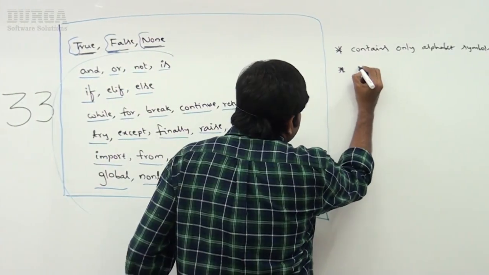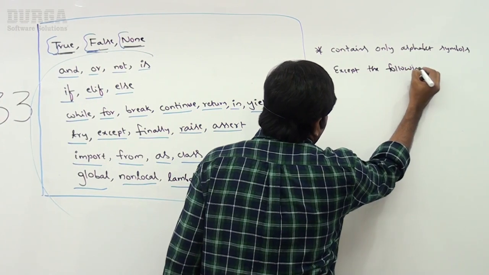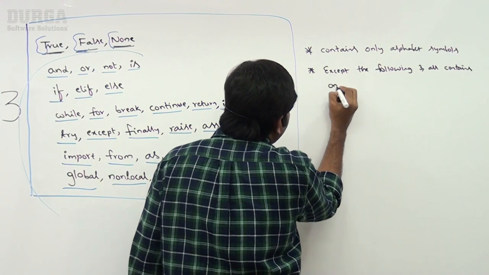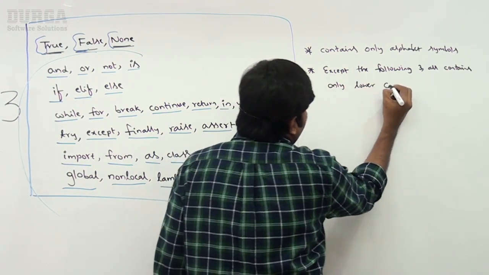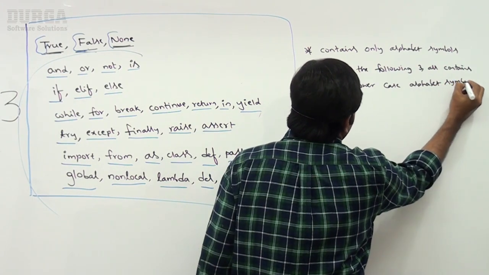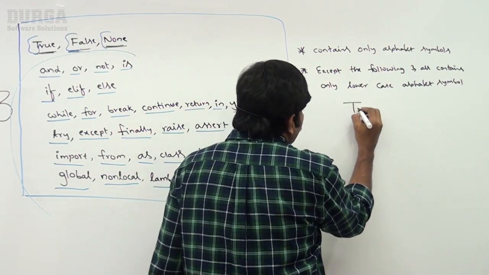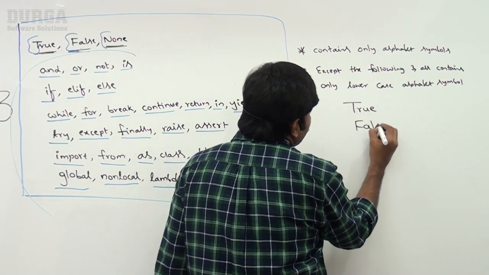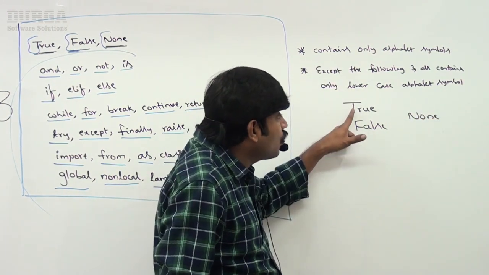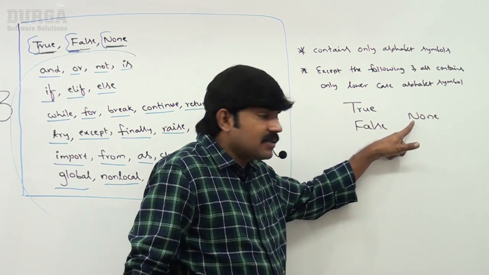So second point, except the following three, all contain only lowercase alphabet symbols. Except, sir, the following three, all contain only lowercase alphabet symbols. Which three, sir? True. Next, False. Next, None. So for Boolean values, True and False compulsorily should be in uppercase. T upper, F upper, and then N uppercase, right?